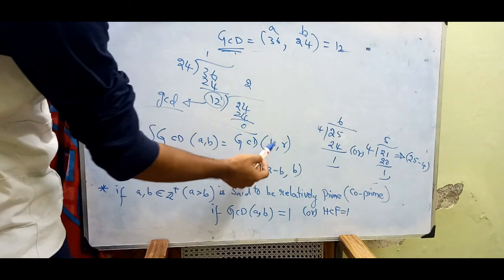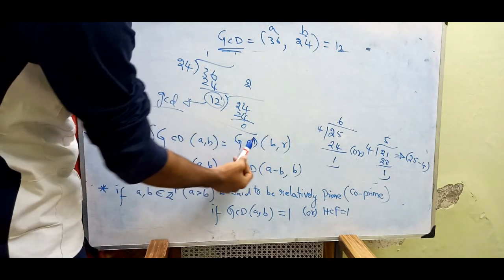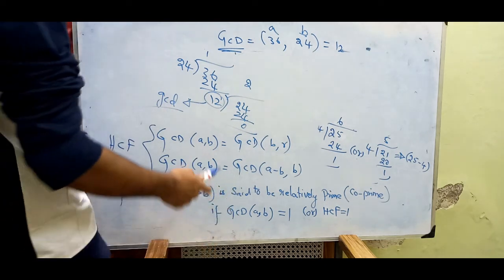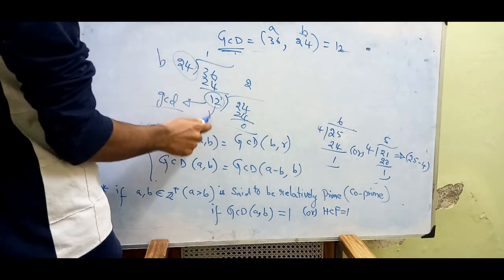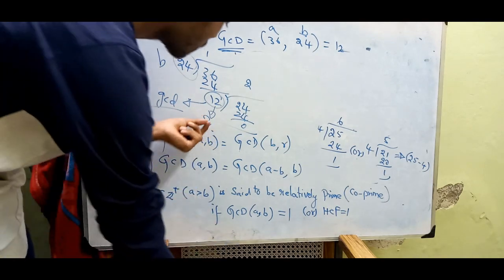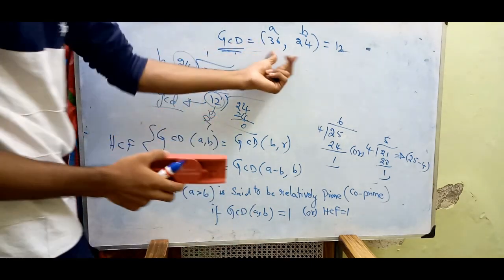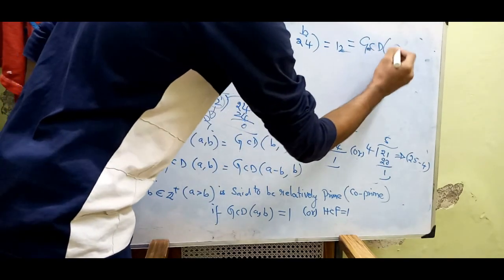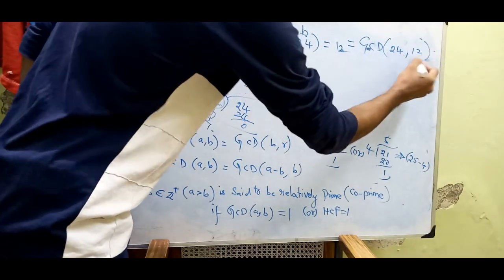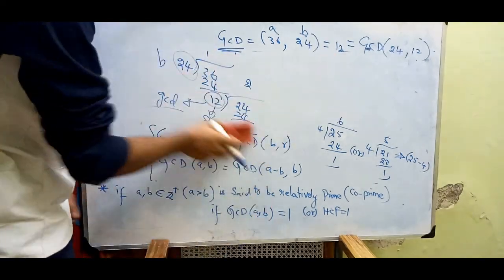So what I mean here is GCD of A, B is equal to GCD of B, R. See, here we have B and here we have R. If we find GCD of A, B, that is 36, 24, then GCD of 24, 12 is also the same answer.